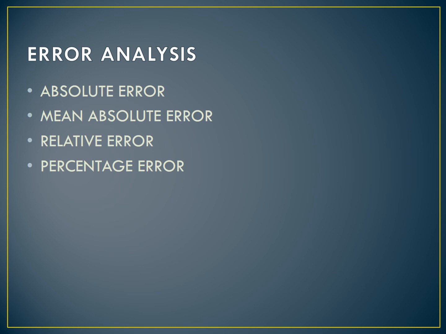Next, what is mean absolute error? The arithmetic mean of absolute errors is called mean absolute error. What is absolute error? The difference between the measured value and the true value. That is absolute error. What is mean absolute error? The arithmetic mean of absolute errors is the mean absolute error.